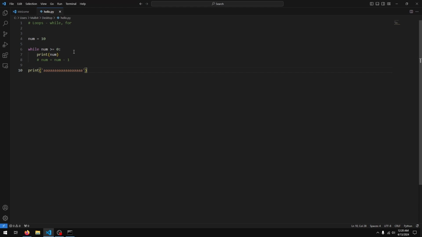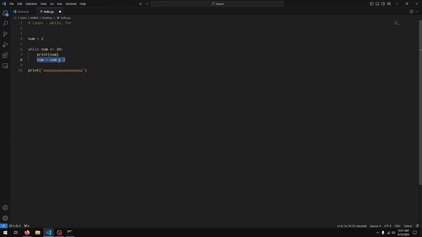Okay, I hope you gave that a go. So what we want to do is start at 2. So I'll set num to 2 and then I'm going to say while num is less than or equal to 20, because we're starting at 2 and we'll be going up to 20. I'm going to print num, and then down here I'm going to be adding 2 to num instead of 1. Once again, the reason I do this is because we want 2, 4, 6, 8, 10. If I added 1, we'd get 2, 3, 4, 5, 6, 7, 8, 9, which is not what I want. I wanted to increase by 2, so I'm going to add 2 to it.